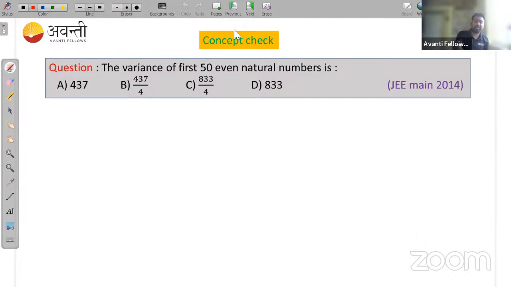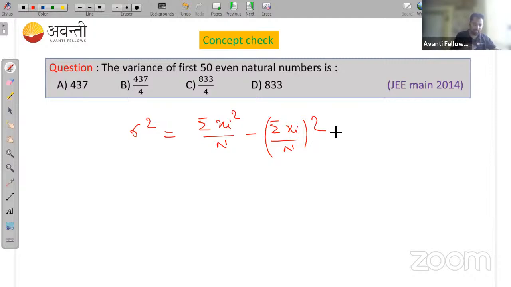The variance of the first 50 even natural numbers. How can you find it? It is a question from 2014 JEE Mains. The variance of the first 50 even natural numbers. Can you find it? The variance formula is sigma square, which is equal to summation xi square upon n minus summation xi upon n whole square. So this is the formula. Now you need to find the mean. So the mean will be of the first 50 even natural numbers.